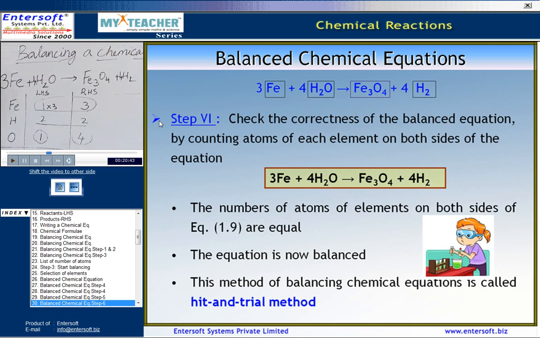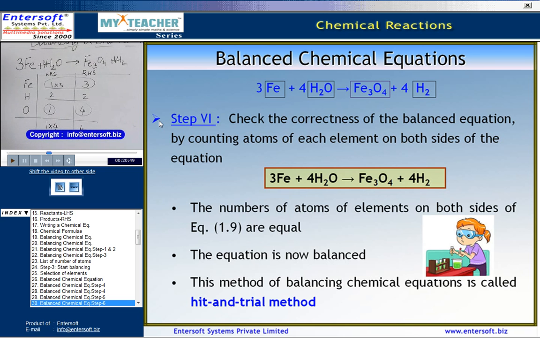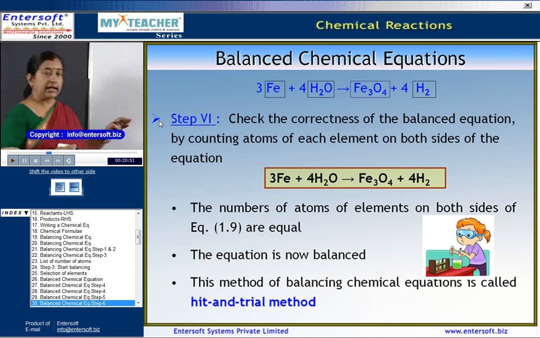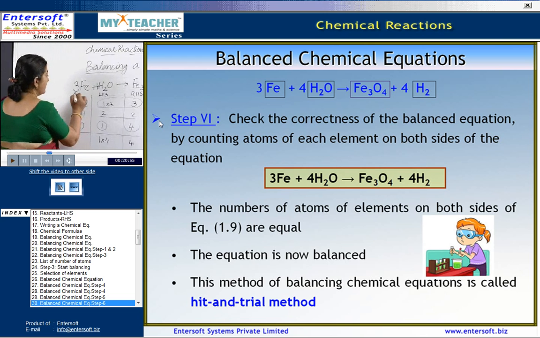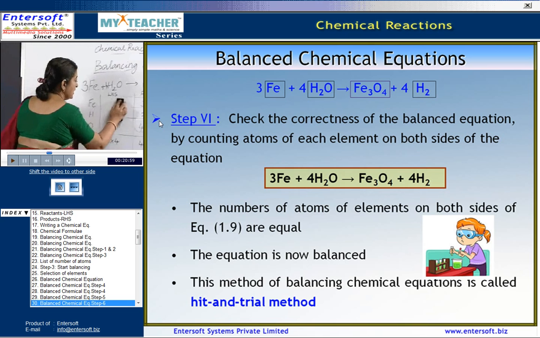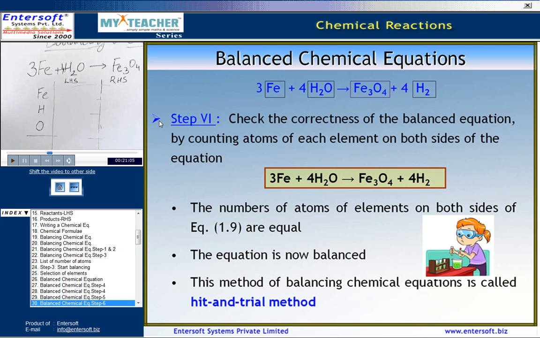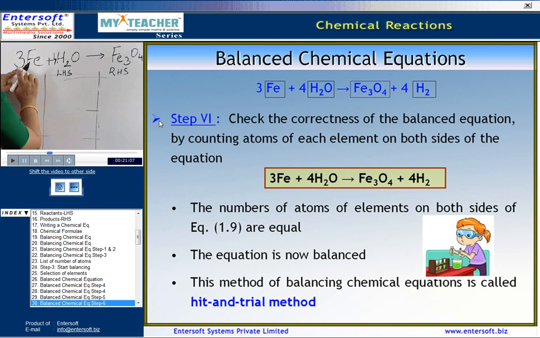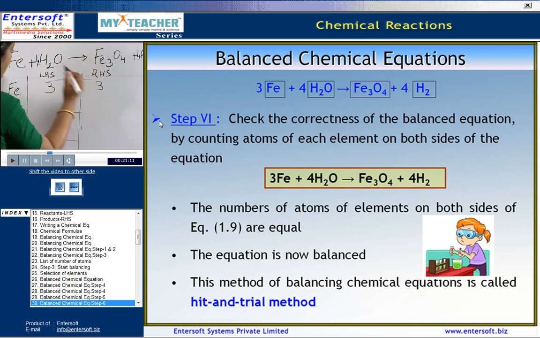Finally, check if it is balanced. The number of atoms on both the sides should be the same. Then we say that the equation is balanced. Let us check again. Here we have 3 iron. After following these steps, we are rechecking. On the left hand side we have 3 Fe, on the right hand side we have 3 Fe.